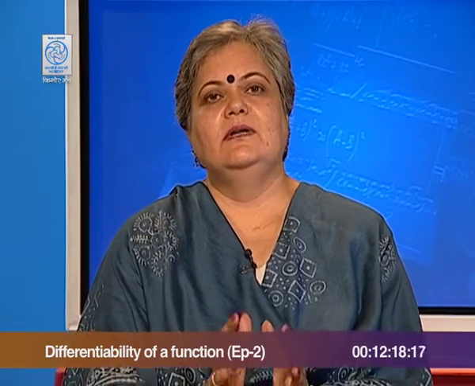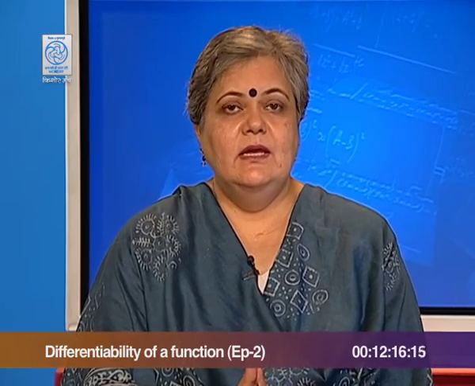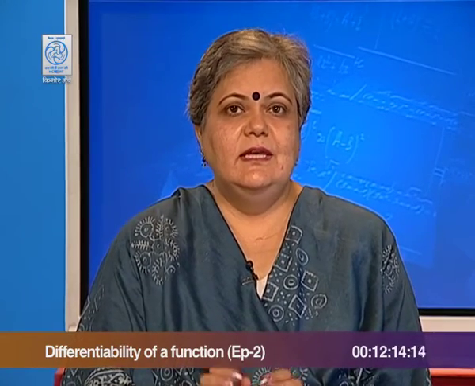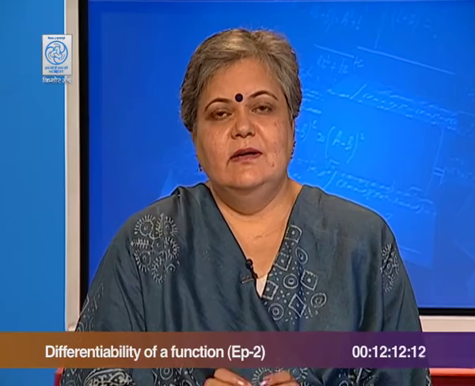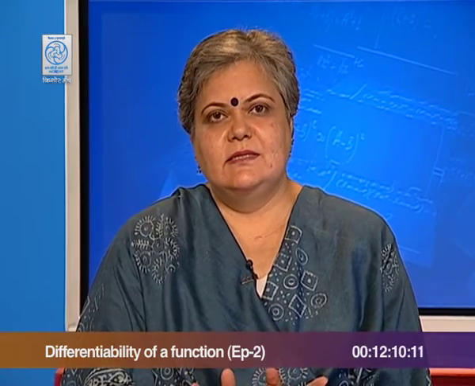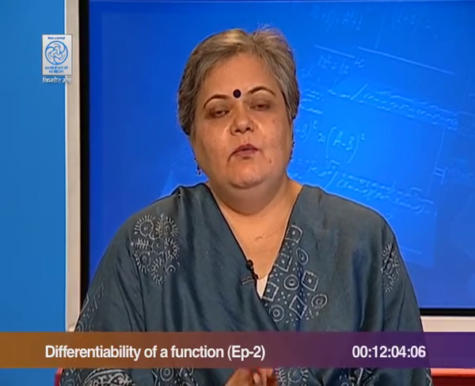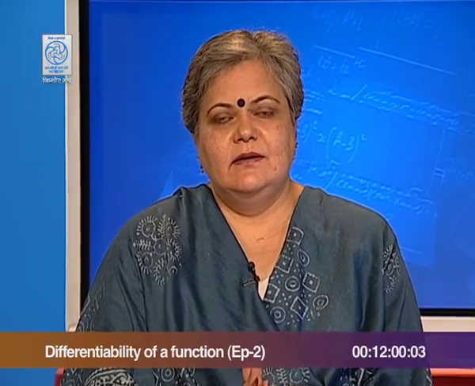Now, the whole discussion of today is on this condition, this limit exists. The limit may not exist. When does the limit exist? When do we say that f dash c is defined?